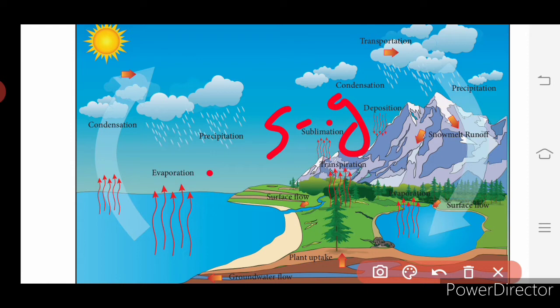Then we will see about transpiration. What is transpiration? It is a process by which plants release water vapor into the atmosphere through stomata in leaves and stems. So transpiration is the process carried out by the plants. Then what is condensation? It is the changing of gas phase into liquid phase, and it is the reverse of vaporization.